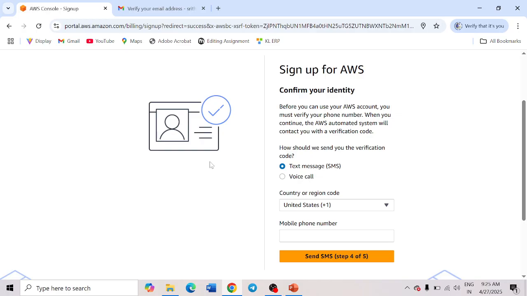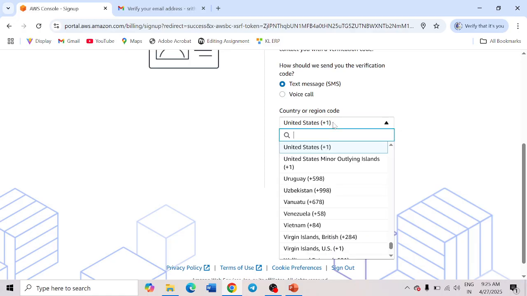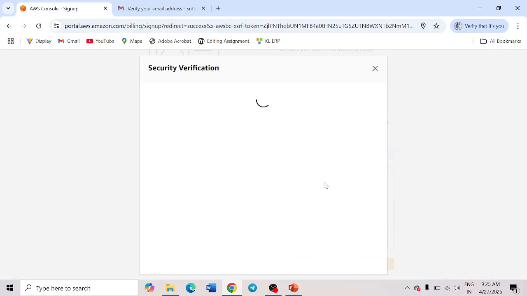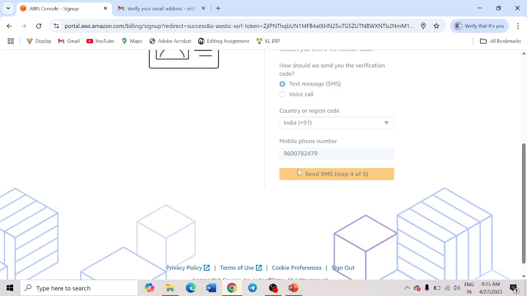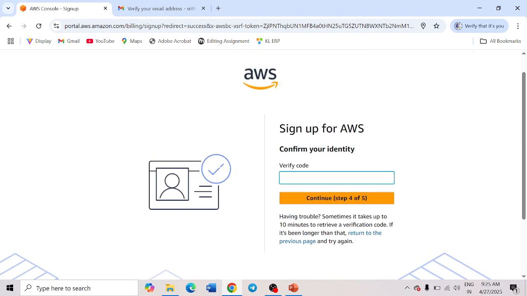After that, in the same fourth step, we have to verify your mobile number. I can enter my mobile number for verification. Now send an SMS. Submit the verification code, which will be sent to your registered mobile number. Now continue to step number 5.